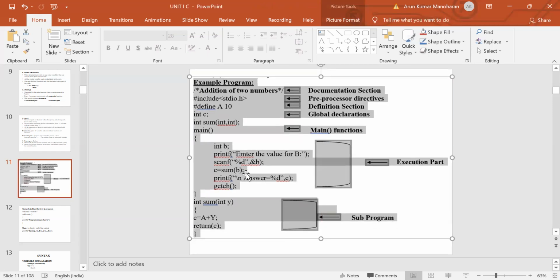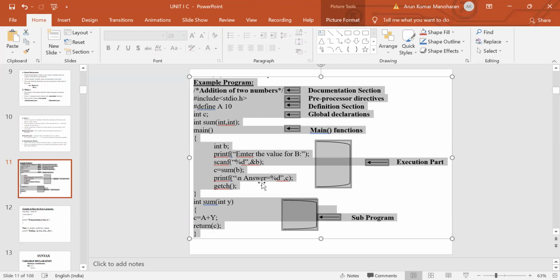While executing this statement, the control will move to the user-defined function, and all the statements written inside the function sum will be executed. After executing this function, the control will again move back to the main function, and the next statement will be executed. So int b is a local declaration part, and the remaining are the execution part.